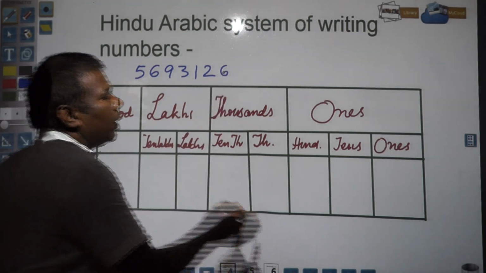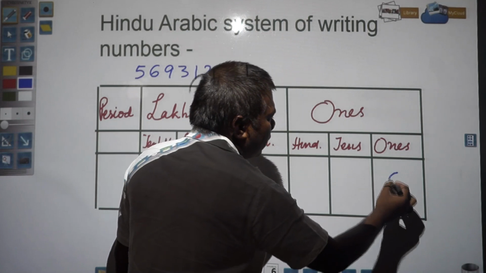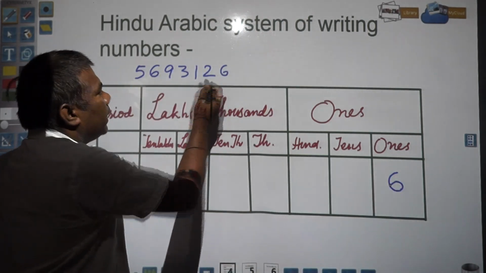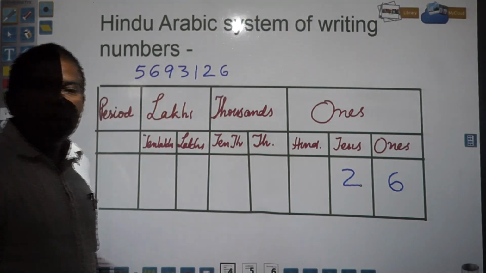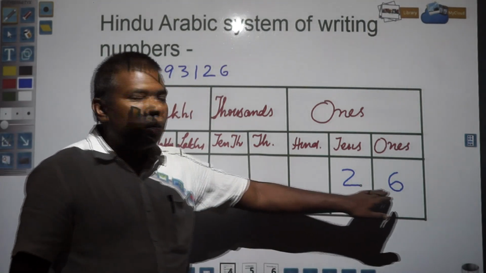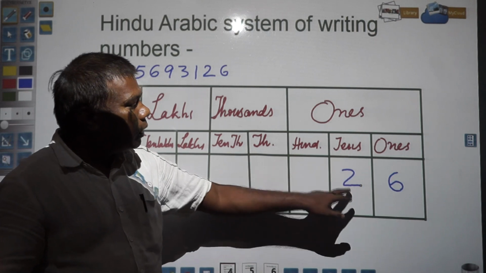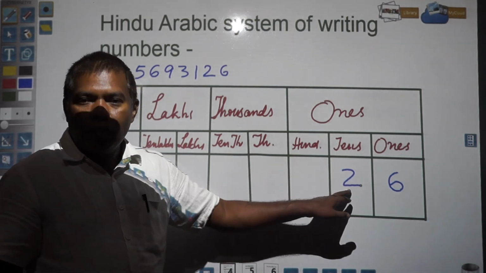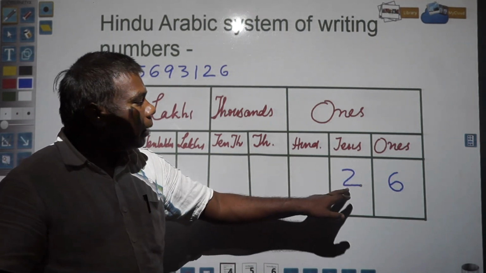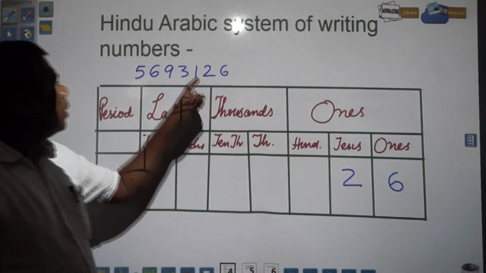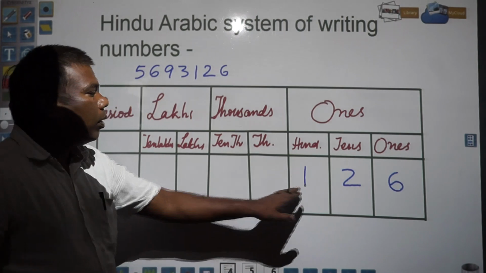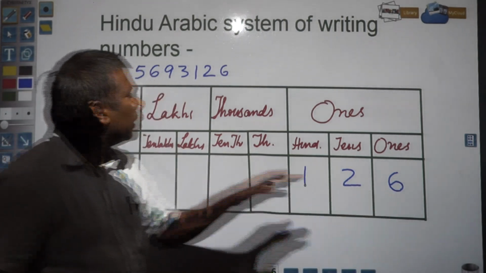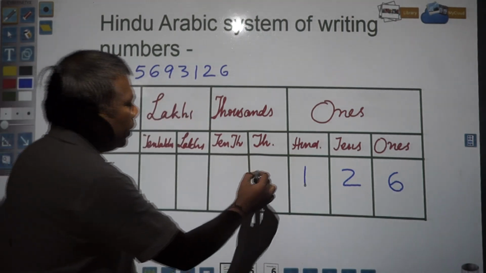In ones place you have 6, so simply you write 6 over here. In tens place you have 2, so in tens place we have written 2. So it became 26. Because 2 is in tens place, it means 10 will be multiplied by 2, so it will become 26. In hundreds place you have 1. Now it became 126.